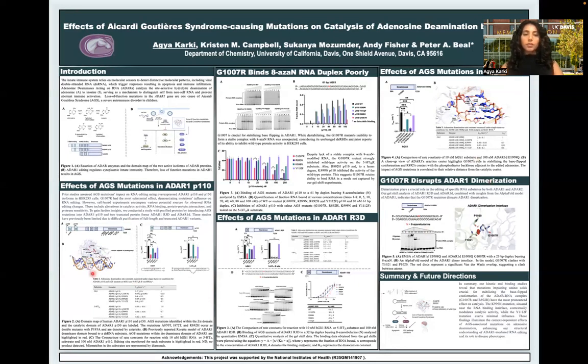R892H was the second detrimental mutation. It was detrimental to catalysis across various constructs. It also had an inhibitory effect on wild-type activity as well. This mutation is also mostly found as a heterozygous mutation.